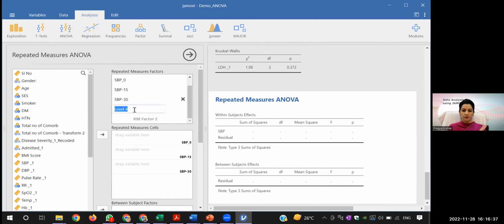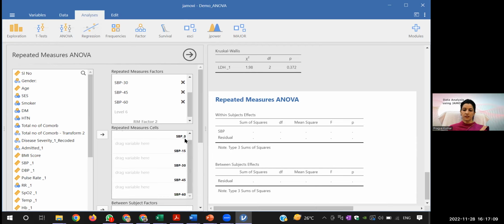Then I will write SBP 45 and then SBP 60. So these 5 values I have entered. The moment you enter these variables here, you will see the repeated measure cells are now here, all these 5.